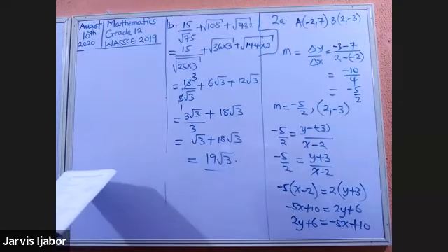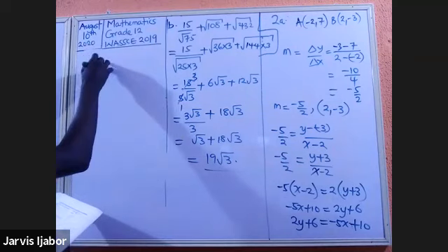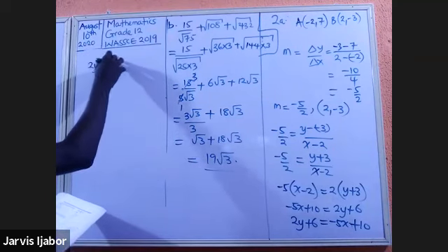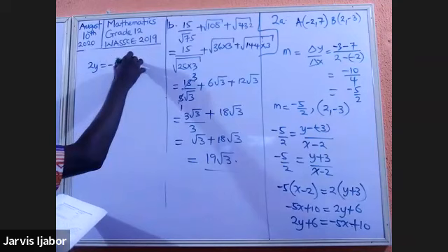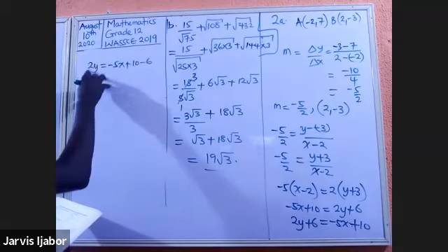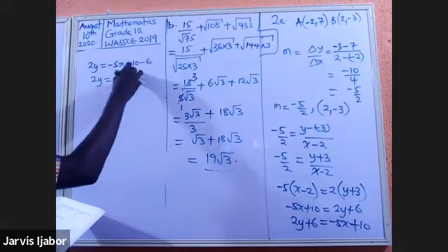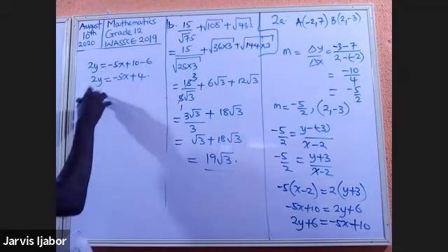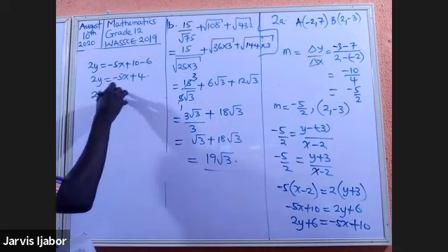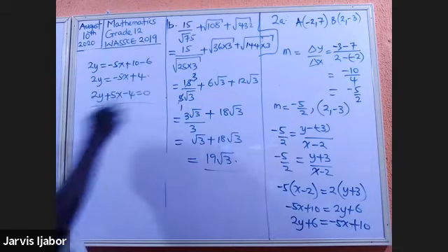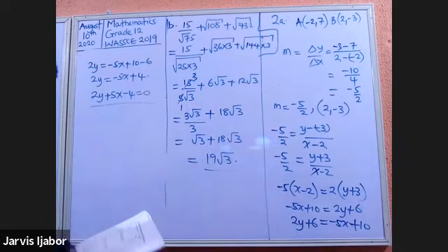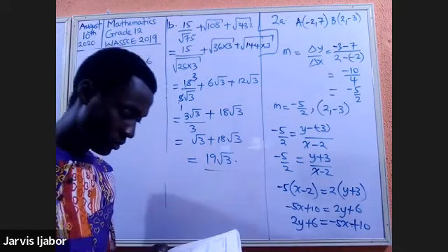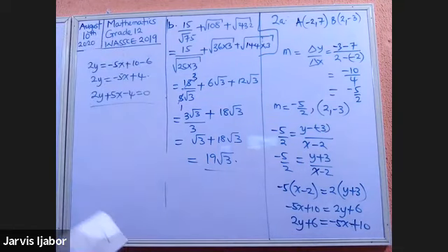Now for 2B, okay, we're not done yet. So that will mean that 2y will be equal to minus 5x plus 10 minus 6. That will be 2y equal to minus 5x plus 4. Now, you can also finish this problem by saying 2y plus 5x minus 4 equal to 0. This is also an acceptable form for the equation. So that's for exercise 2, question 2A.